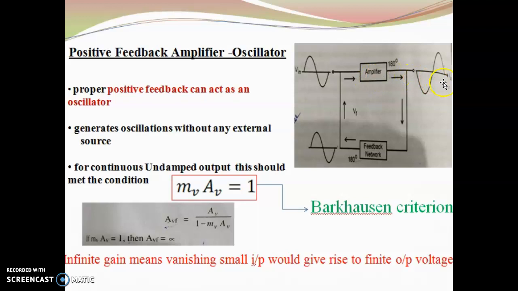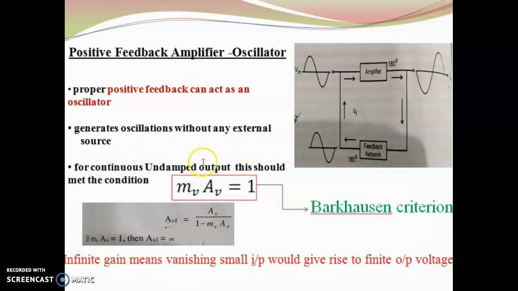It gives an output which is out of phase by 180 degrees, and a fraction of the output is given to the feedback network, which introduces a phase shift of 180 degrees, so that the input and the feedback fraction are in the same phase. This is known as positive feedback. With proper positive feedback, oscillations can be produced. It generates oscillations without any external source.